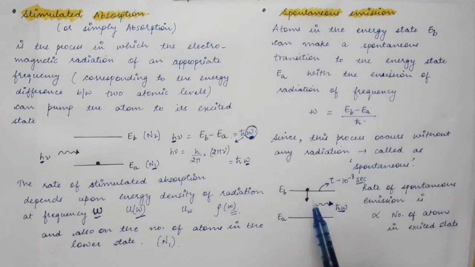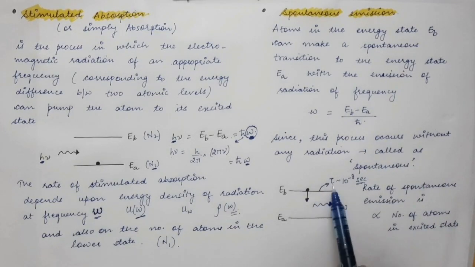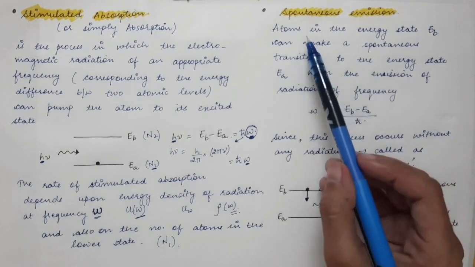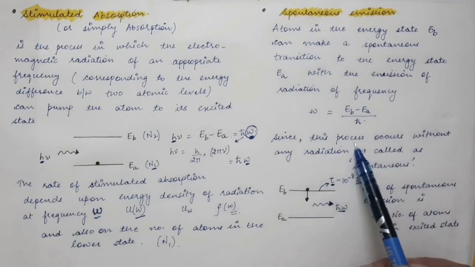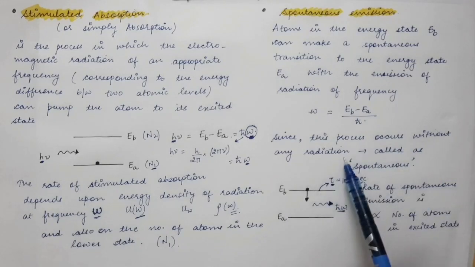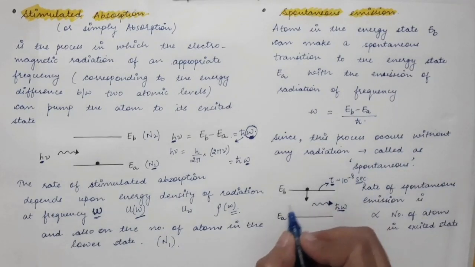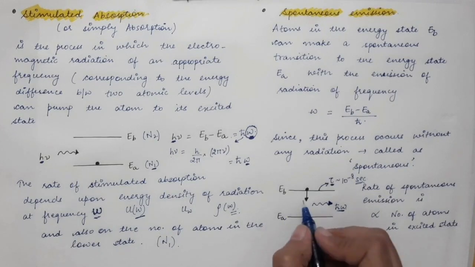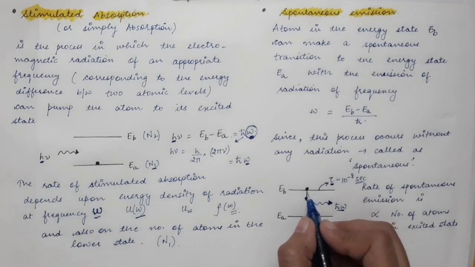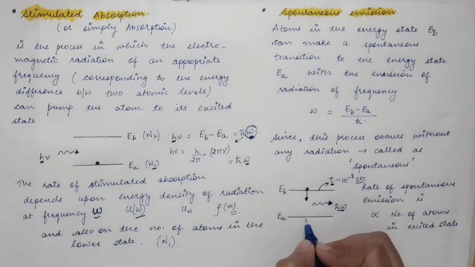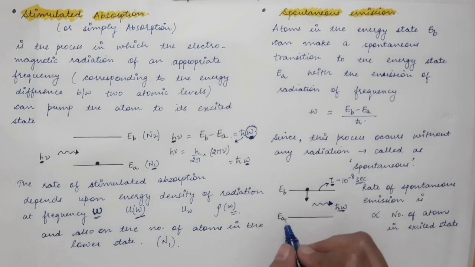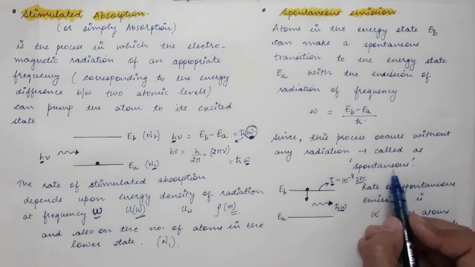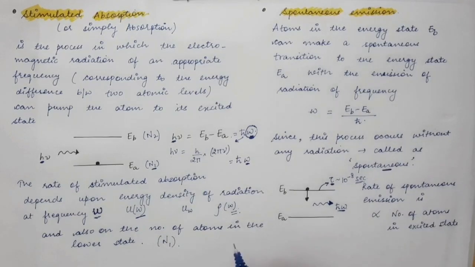The atom goes to the ground state naturally before its lifetime. So this process occurs without any radiation which is stimulating, or you can say triggering, this process. This process occurs on its own. There is no external factor influencing this process, and therefore it is called spontaneous.